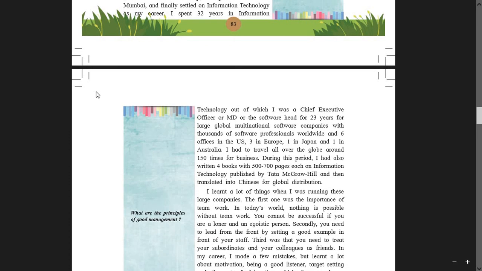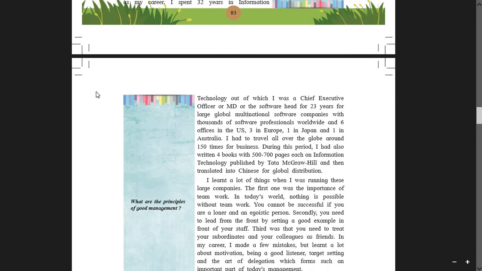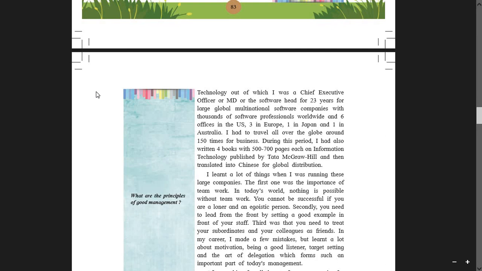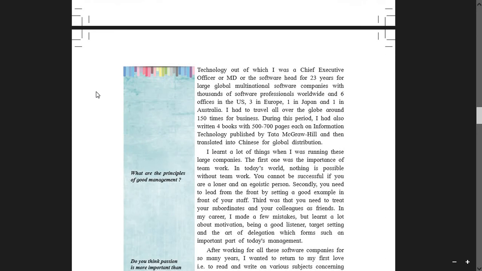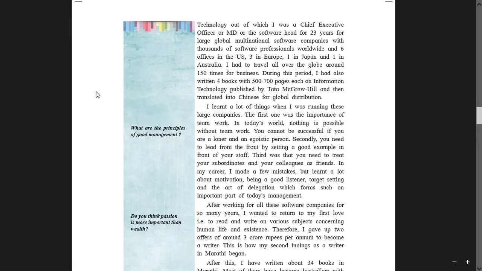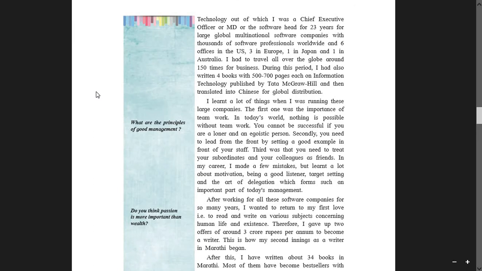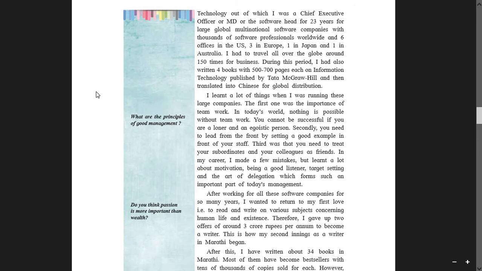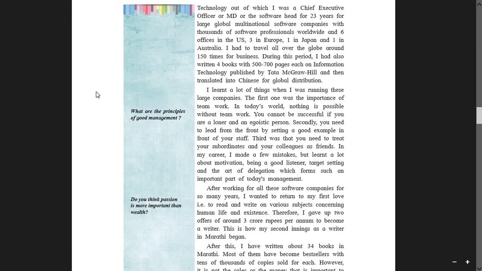During this period, I had also written 4 books with 500 to 700 pages each on information technology published by Tata McGraw-Hill and then translated into Chinese for global distribution. See the level of achievement. Yes. I learned a lot of things when I was running these large companies. The first was the importance of teamwork. In today's world, nothing is possible without teamwork. You cannot be successful if you are a loner, means all alone, and an egoistic person.